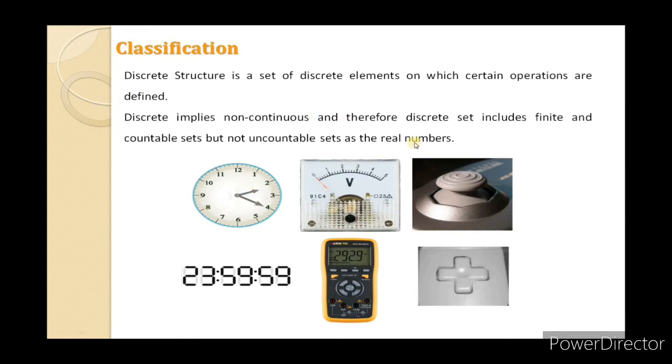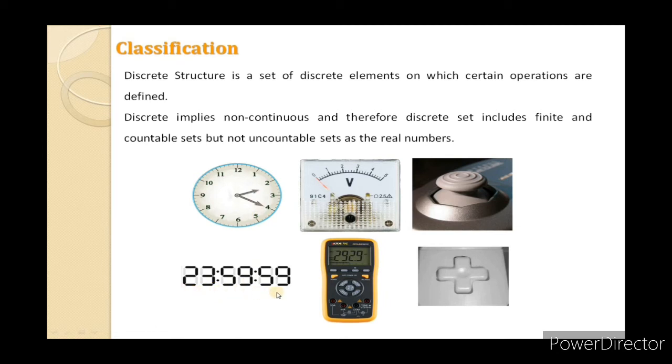Now, to understand this classification, we have one picture. Here we have taken three examples. In the first, we have an analog clock. In this clock, we can take an infinite number of timing values. We can collect any timing value in nanoseconds or microseconds. It depends on our observation.